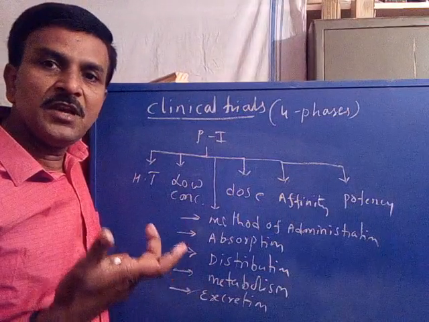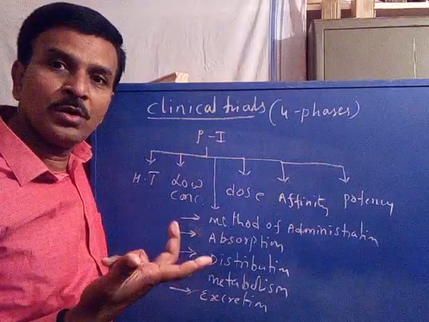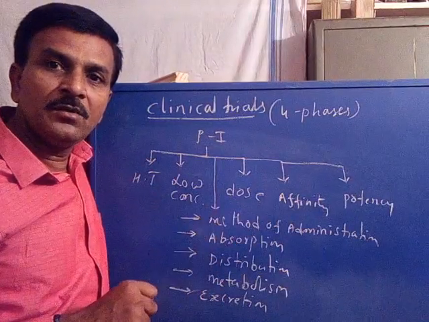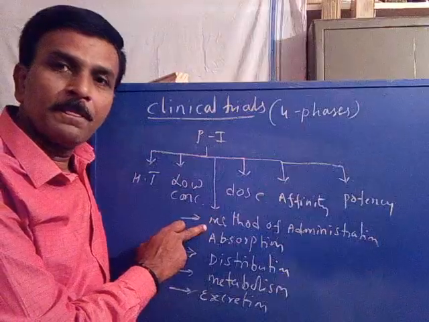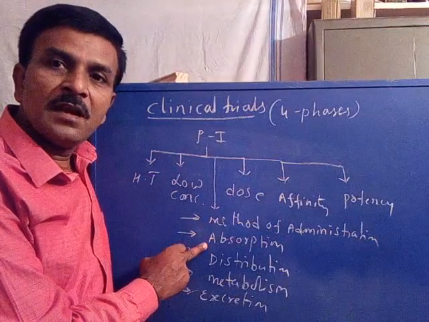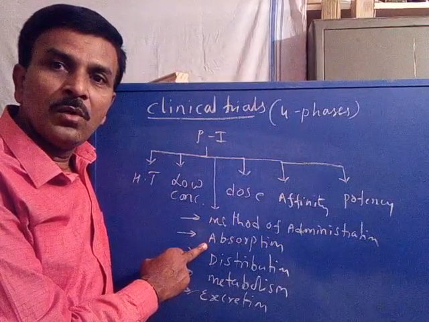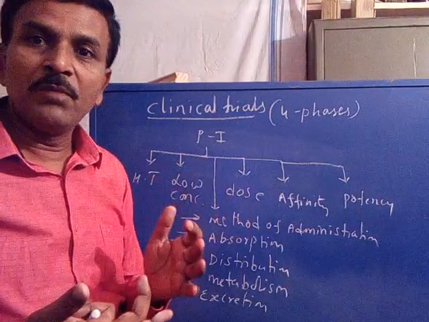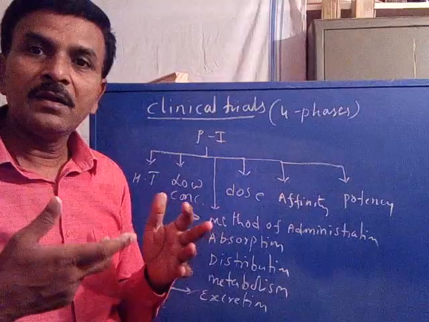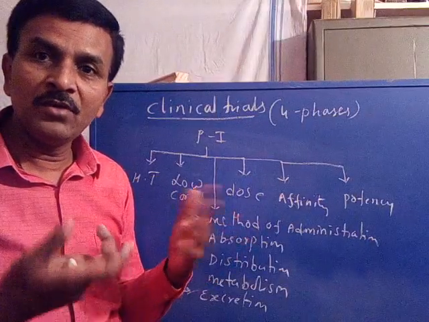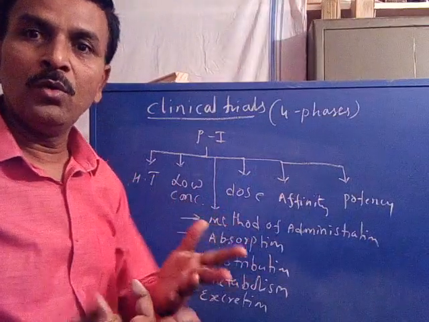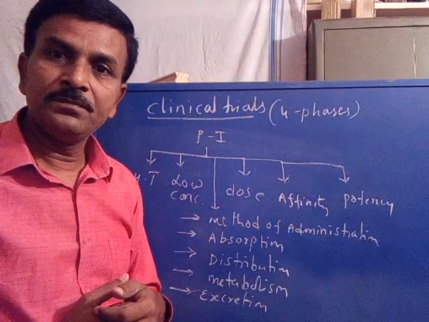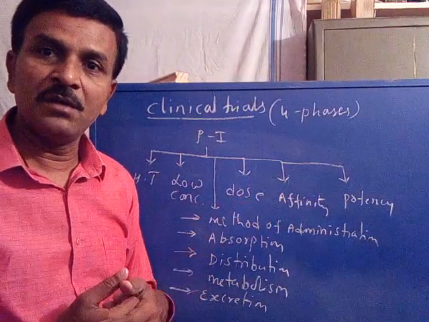So it is essential to evaluate by what route our new drug is suitable for administration to the human body. After that, it is also essential to know how it is absorbed. As it is a new drug molecule, earlier we don't have information about its absorption. Therefore, we should know how it is absorbed and where it is absorbed.